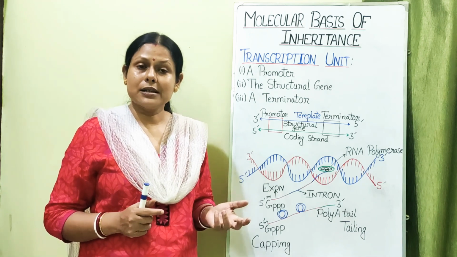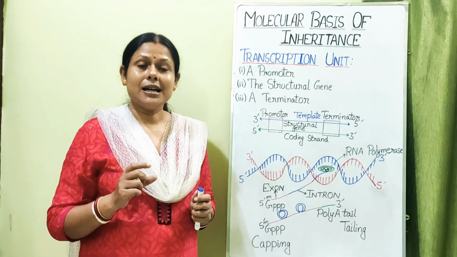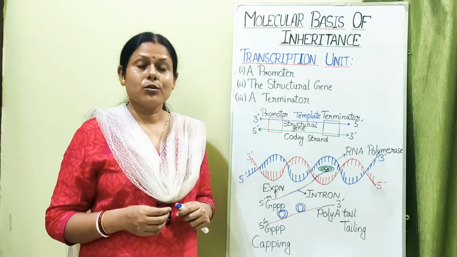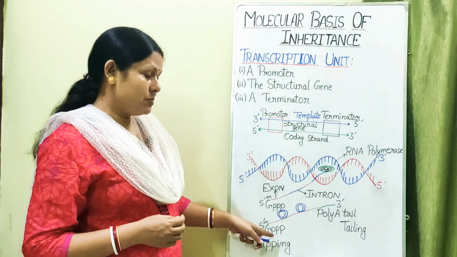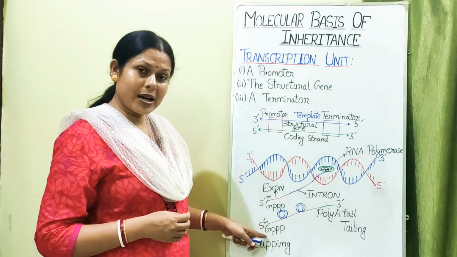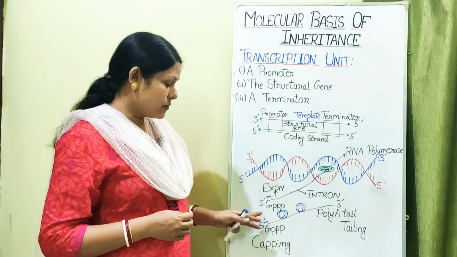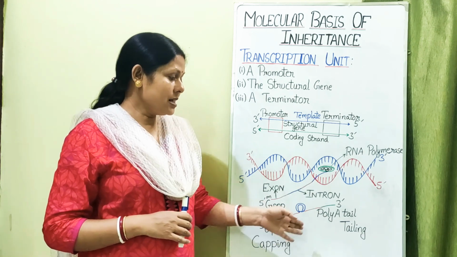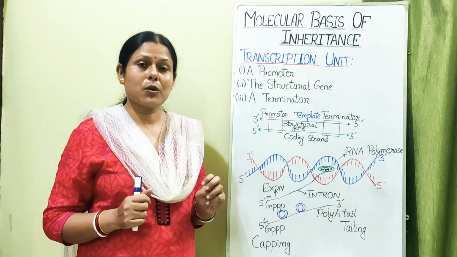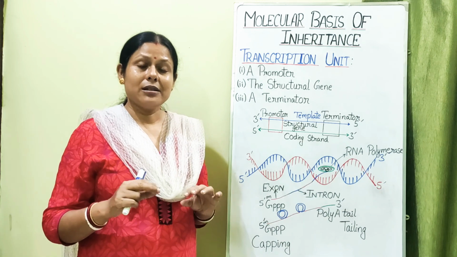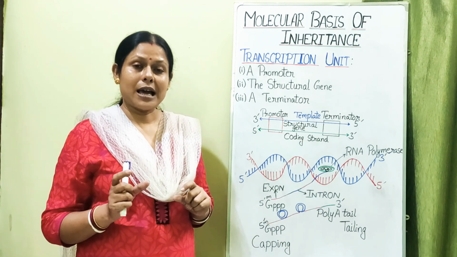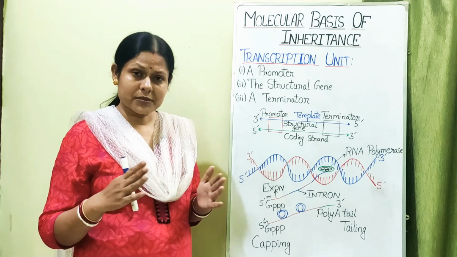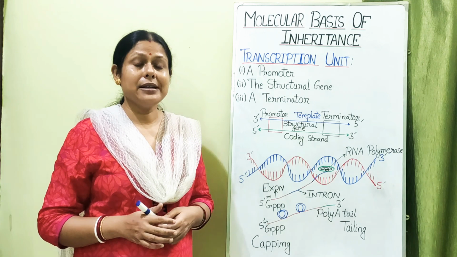Now how is this capping done? By the help of a methylated guanine, which is an unusual base. It is called the methylated guanosine triphosphate cap, and that will make the capping of the mRNA, which is then the ready mRNA. Similarly, it will have a poly A tail. Now what is this poly A tail? That means it will have a very long stretch of adenine bases at the end, after the termination of the mRNA has taken place.